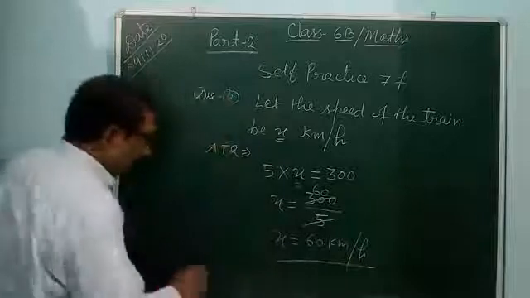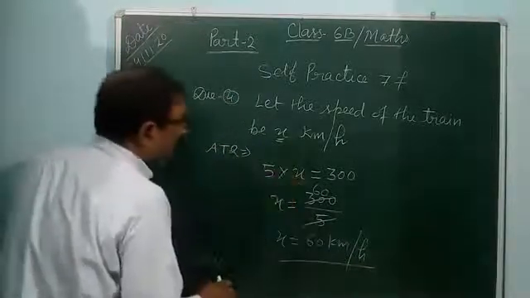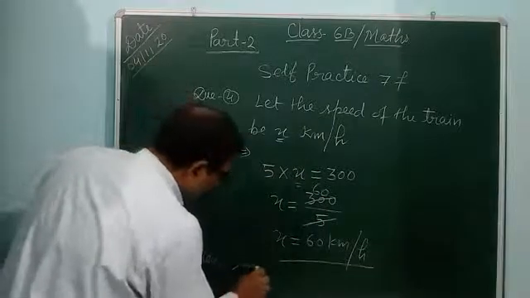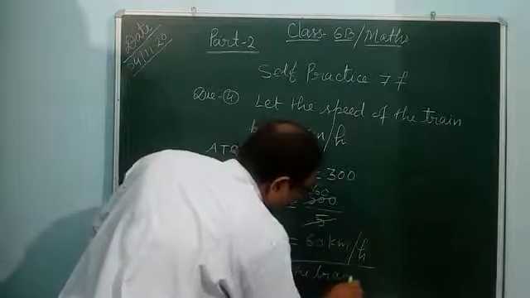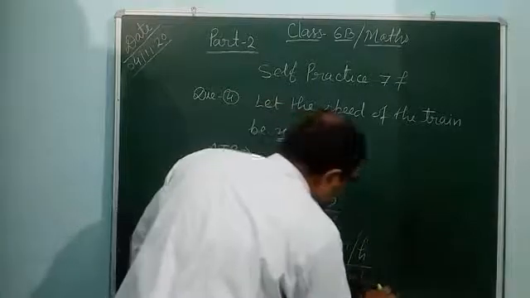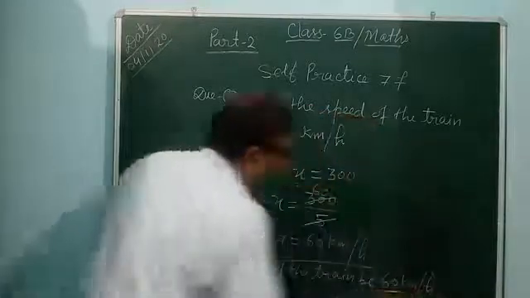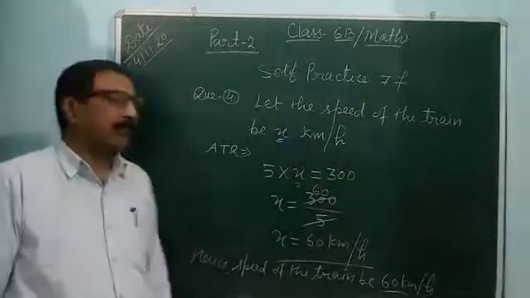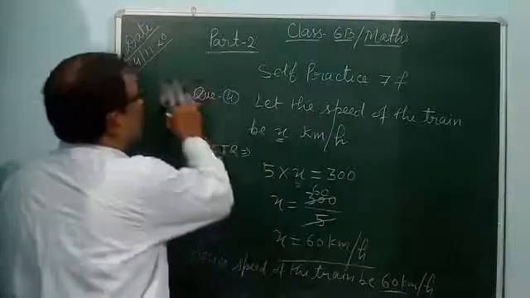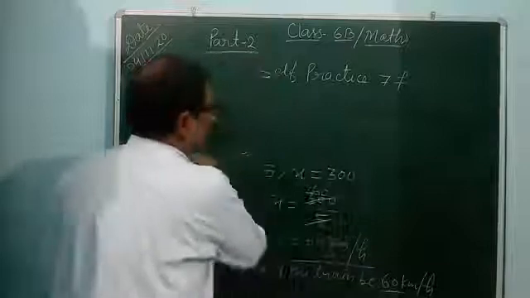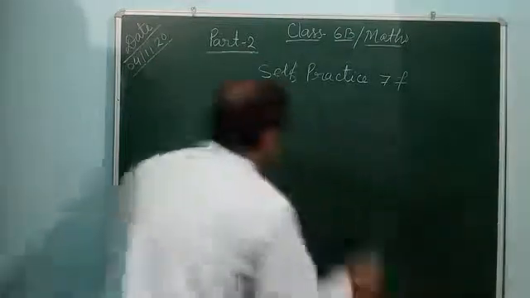Hence the speed of the train be 60 kilometer per hour. This is the answer. The speed of the train be 60 kilometer per hour. After that, question 5, you see.